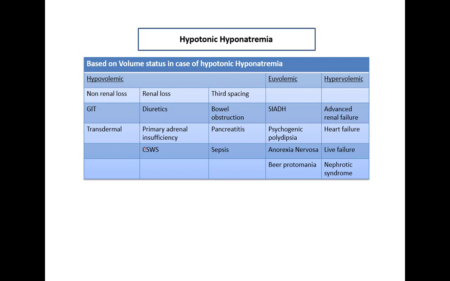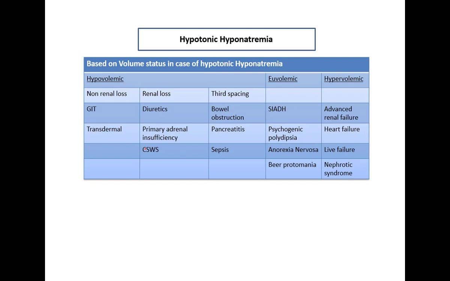Now euvolemic. Why euvolemic hyponatremia? As I already discussed, in psychogenic polydipsia, there is excessive water intake in a psychiatric patient, and because of that the kidney mainly senses the water. So the body wants to remove that water from the body, and the body wants to maintain the euvolemic condition because all the cells are functional. So in psychogenic polydipsia, there is euvolemic status. And in anorexia nervosa or beer potomania, there is low solute intake, and at least some amount of solute is required to get water excreted from the kidney. So if the patient has low solute intake, in that condition also there is hyponatremia.